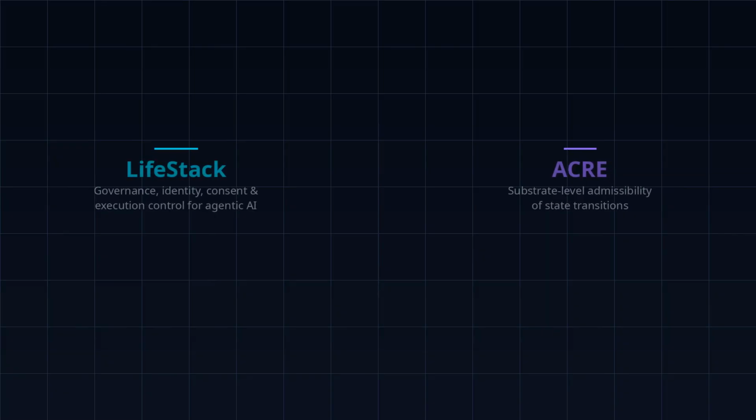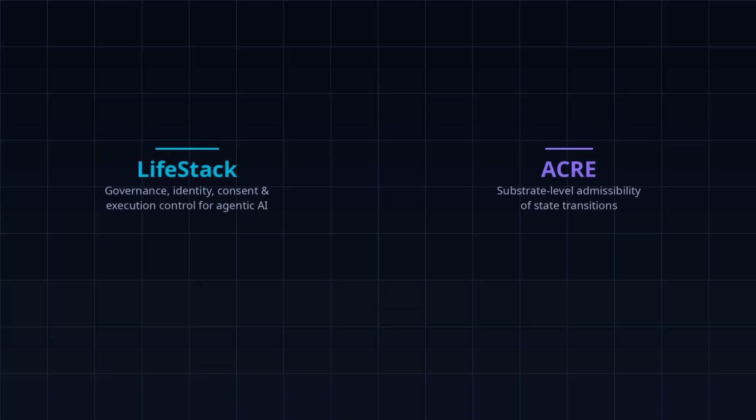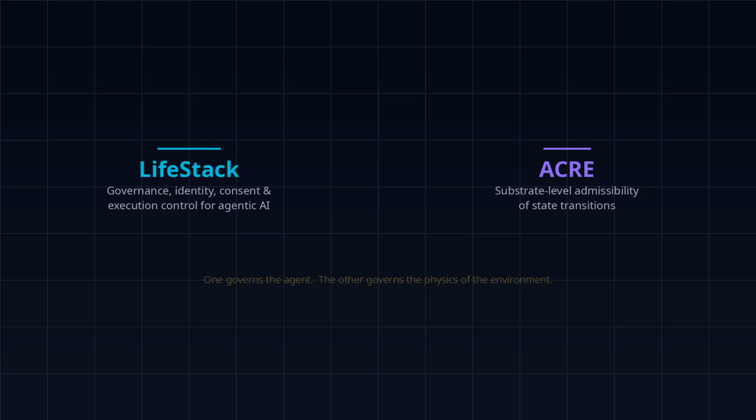It asks, is this state transition physically valid? LifeStack asks a fundamentally different question. Is this agent authorized to act, and can that authorization be cryptographically proven? These are different architectural problem classes. LifeStack spans the full stack: substrate, governance, execution boundary, provenance, and continuity. ACRE centers on substrate-level admissibility of state transitions.